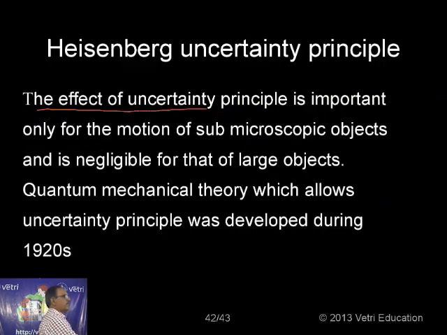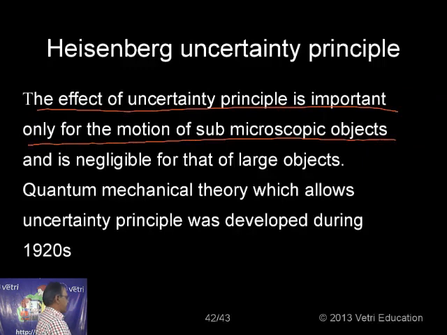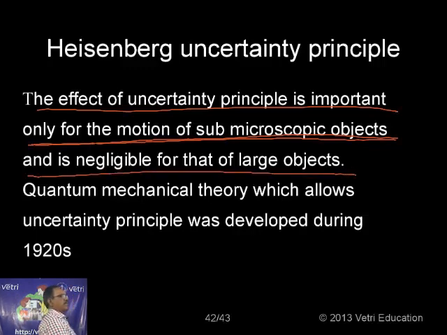The effect of the uncertainty principle is important only for the motion of submicroscopic objects, and is negligible for larger, macro objects.